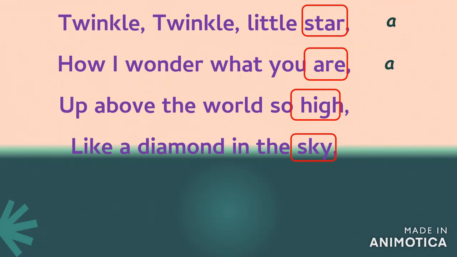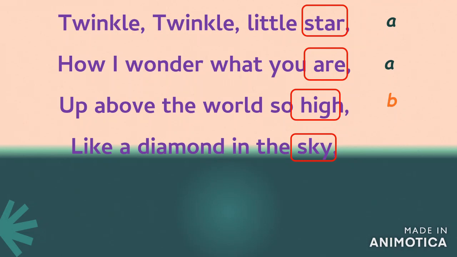In the third line, the last word is high. High doesn't rhyme with star, it doesn't rhyme with are. So it's a totally new word, totally new sound it produces, and hence we label it as B. The last line has got the word sky.